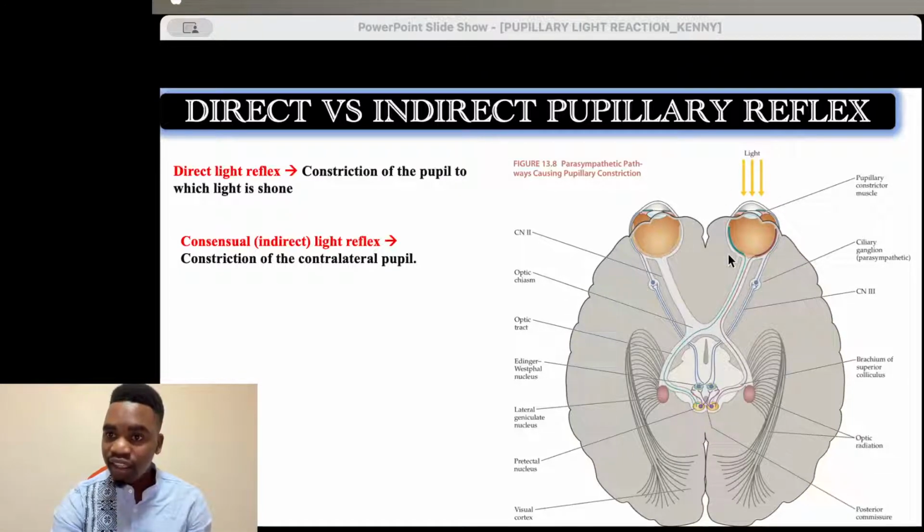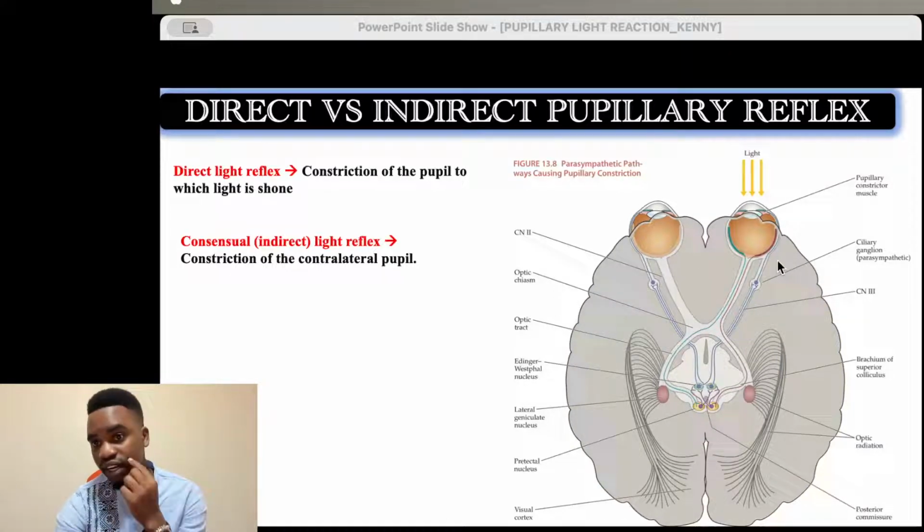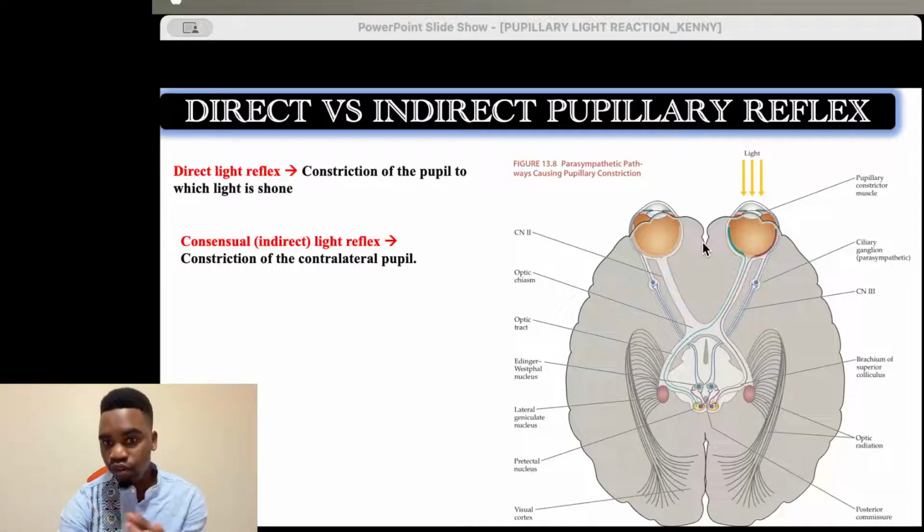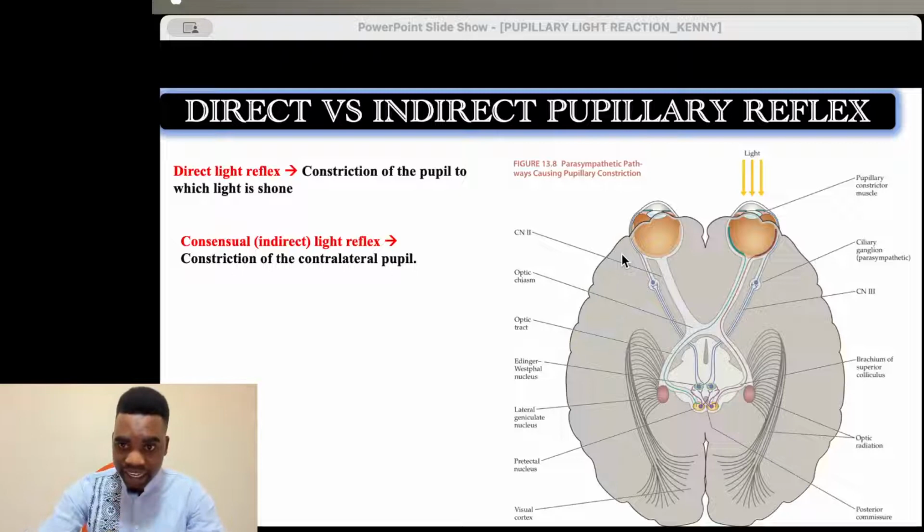When I'm shining light directly into this eye, but I'm observing this eye over here, because we have said already that both pupils will have to constrict, that is known as the indirect pupillary light reaction. The indirect one is also known as the consensual light reaction. We have a lot of questions asking about the consensual and the direct pupillary reaction, and we will need your knowledge about these two parts.